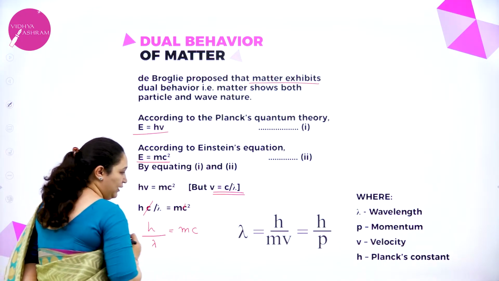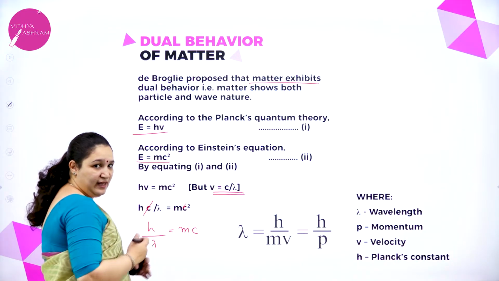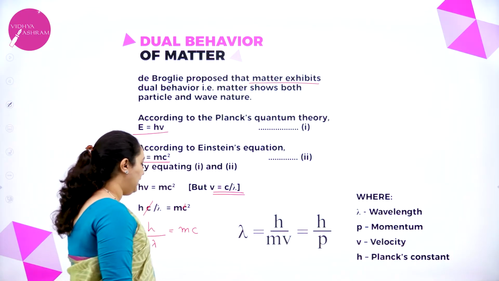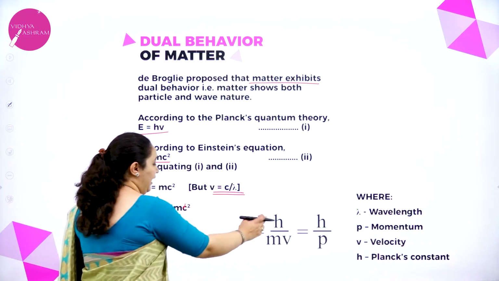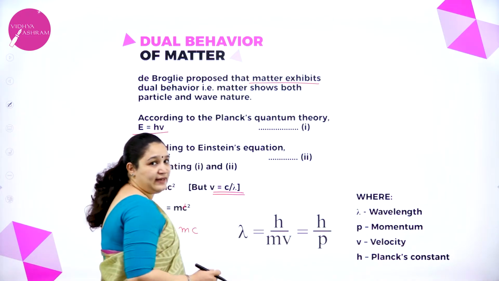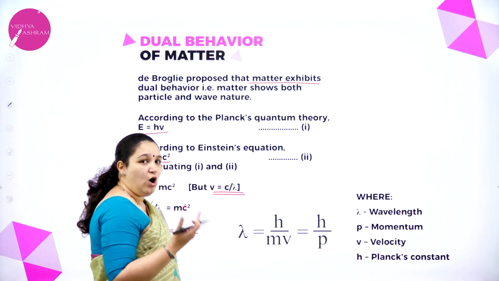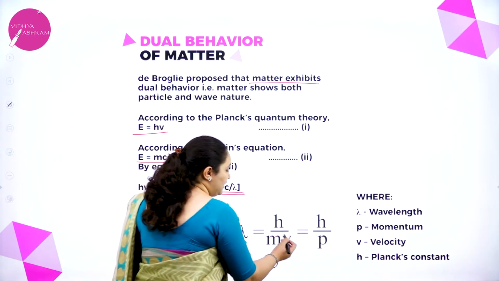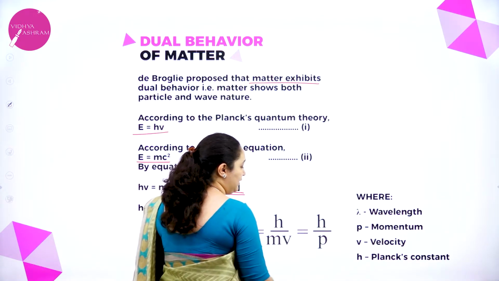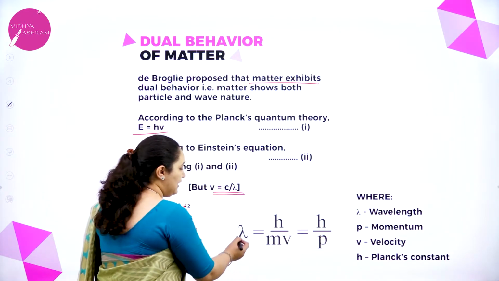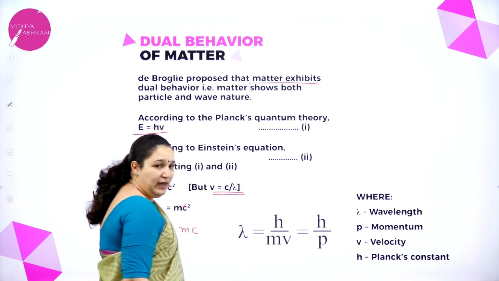Now, if this is rearranged, we will get lambda is equal to h by mc, or I can write v. Velocity we can represent as v or c. Now, mass into velocity is called momentum, hence we can also write lambda is equal to h by p.